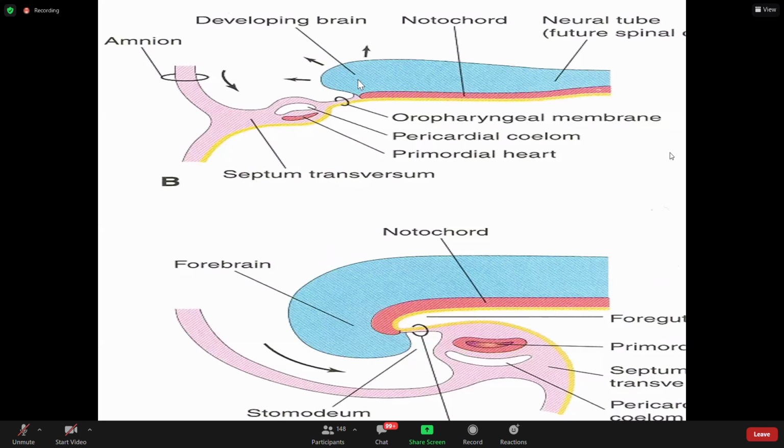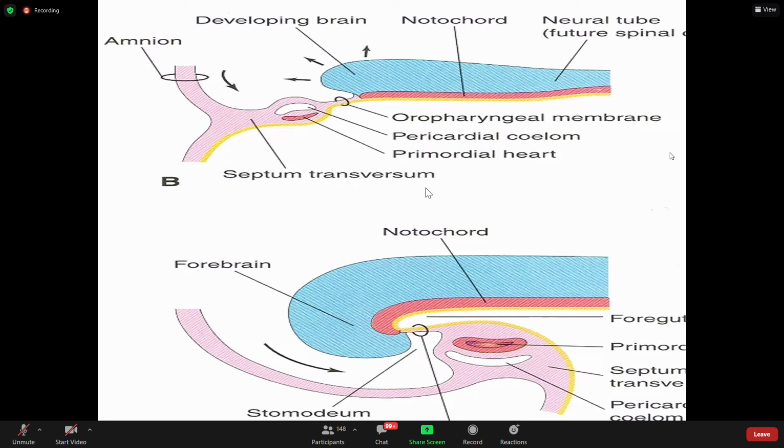So the brain was not cranial most. The heart was cranial most. In the beginning, this is the developing brain. This is the developing oropharyngeal membrane. This is the developing heart. This is the developing pericardium, the cavity surrounding the heart. This is septum transversum. Now with head folding, this portion will go like this.